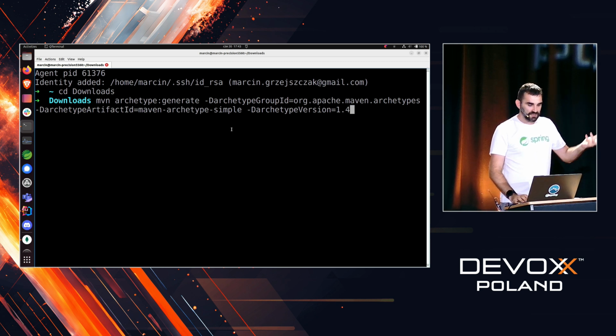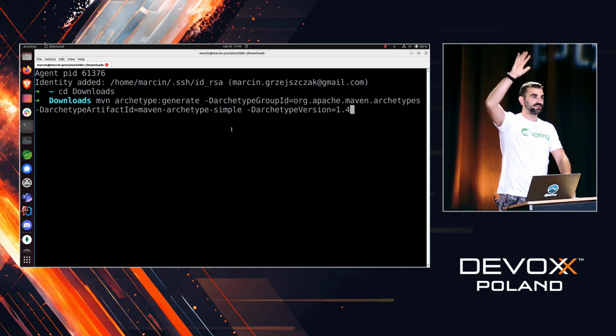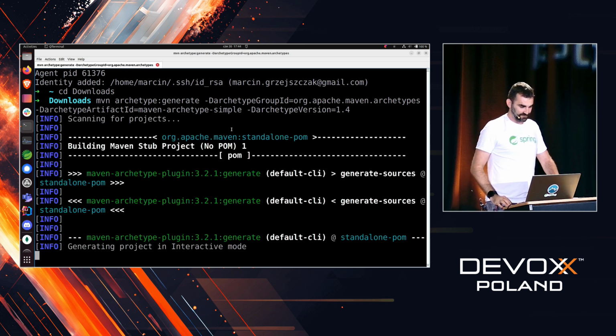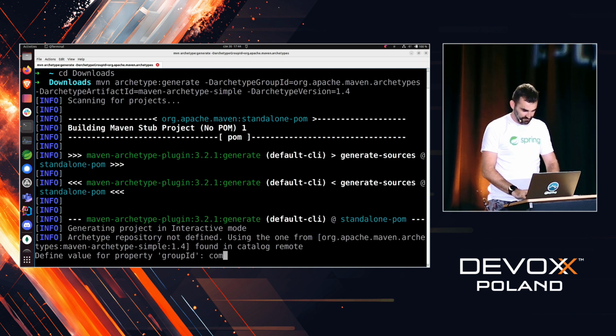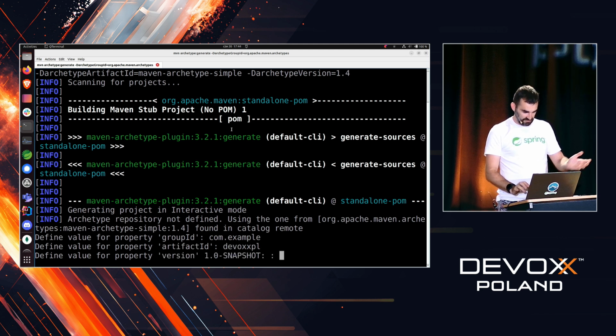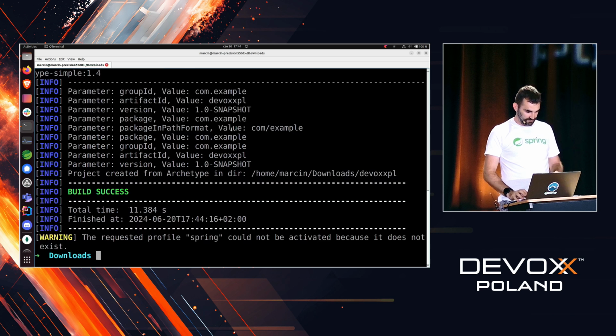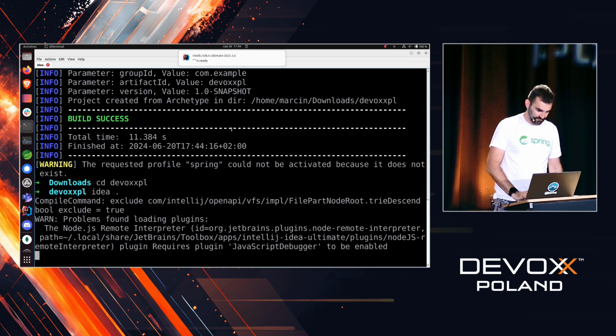So now, I'm using Maven archetype. Who has ever used Maven archetype generate? Okay, cool. Old people are here. Good. So now, I'm using the same thing, interactive mode. So let's use com.example over here. Artifact ID, Devoxx PL, version 1.0, whatever. There you go. Let's open the project.